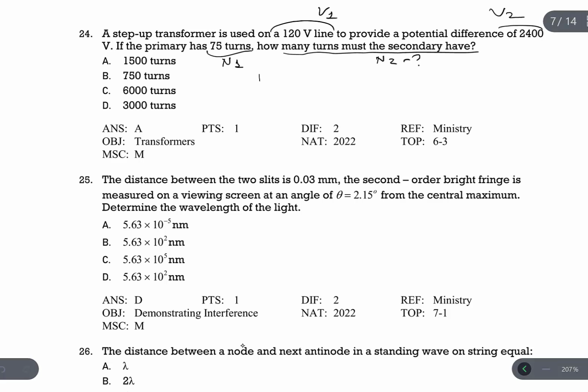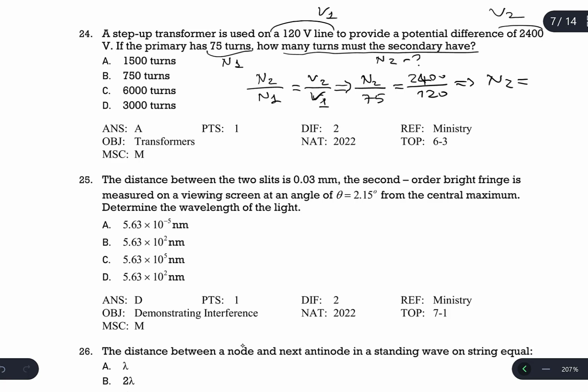For the transformer equation, we are going to use N2 divided by N1 is equal to V2 divided by V1. We know that the number of turns and the potential difference in the primary and secondary coil are directly proportional. N2 is the question. N1 is given as 75. V2 is 2400 divided by V1, which is 120. If you use your calculator, you will get the answer as A. I'm not going to calculate again, but the answer key is given as A.